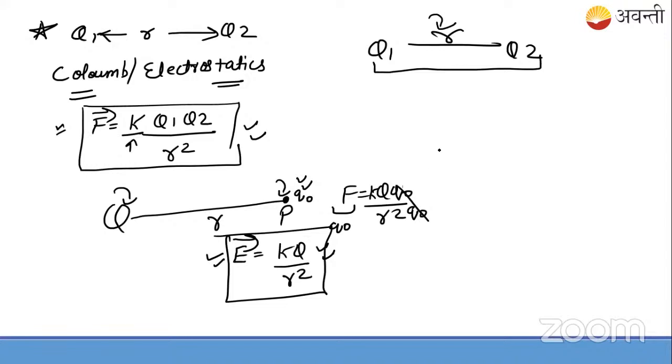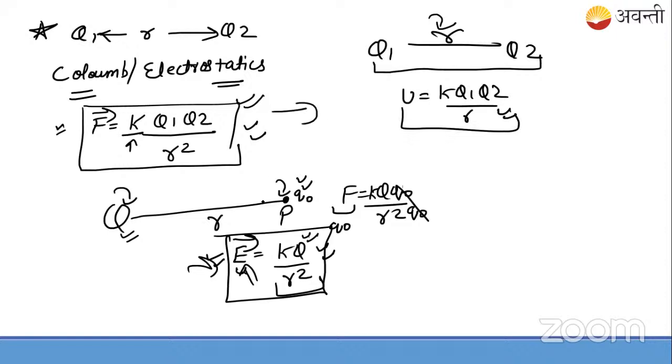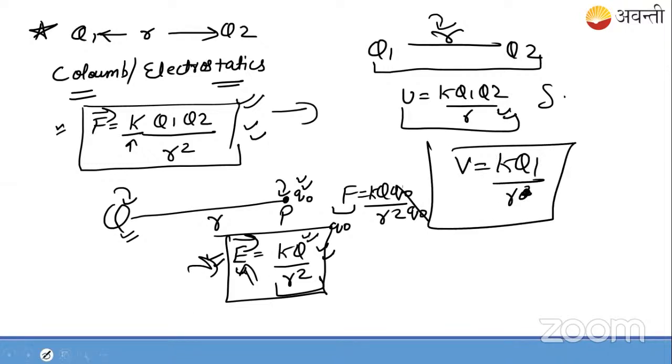If you have two charges at distance r, very good students, and you need to find the potential energy, this is given by k q1 q2 upon r. Remember this. Similarly, just as force exists for two charges, electric field exists for just one charge. In this equation, you can't see two charges; there is just one source charge. Similarly, potential energy is for two charges just as force is, but this is scalar. And electric potential is for only one charge at any point. This is r, not square. I hope you got the difference and can symmetrically remember the formulas and how to use them. Fine. Now, potential is a scalar quantity.